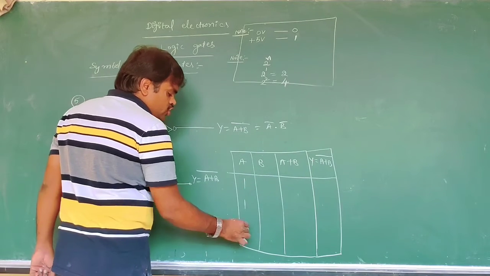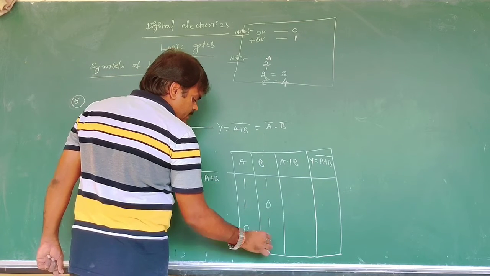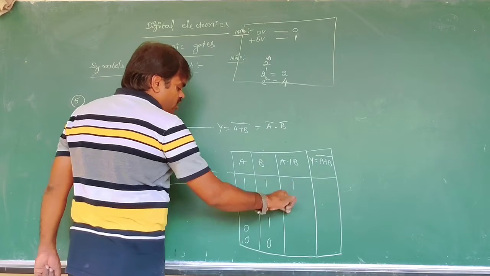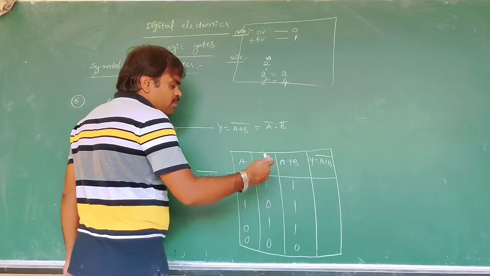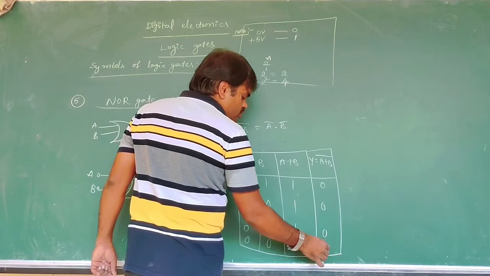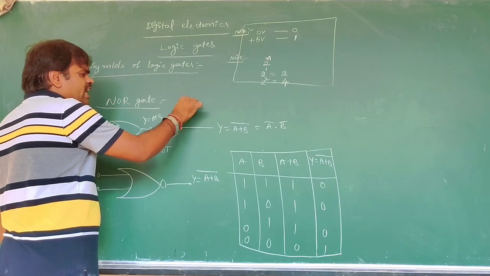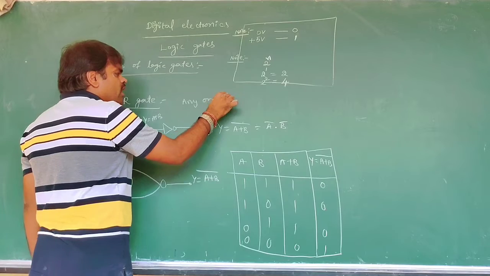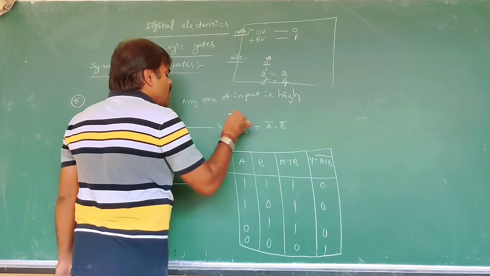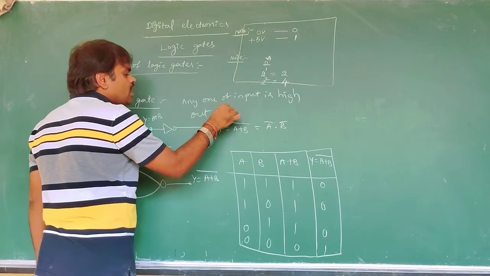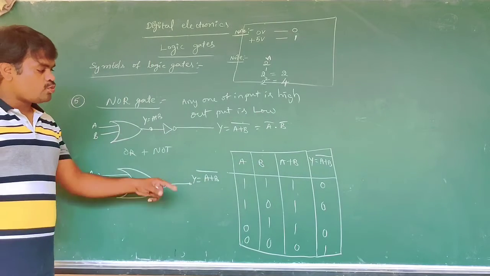Now 1 1 0 0 and 1 0 1 0, because with two inputs there are 4 combinations of inputs. 1 plus 1 is 1, 1 plus 0 is 1, 0 plus 1 is 1, 0 plus 0 is 0. Complementary: 0 0 0 1. That is what you write. Opposite to the NAND gate, no? Any one of the inputs is high, the output is low.